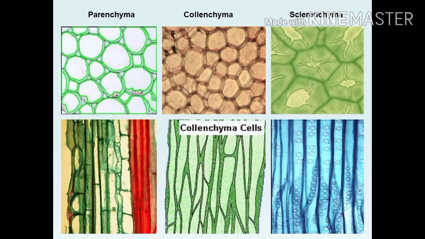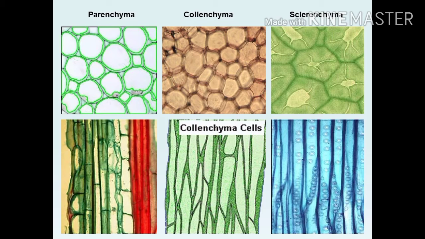See the picture in this diagram. You can understand what is parenchyma, what is collenchyma, and what is sclerenchyma. In parenchyma, between the cells many spaces are there, they are loosely arranged. But in collenchyma, in between the cells there is less space.